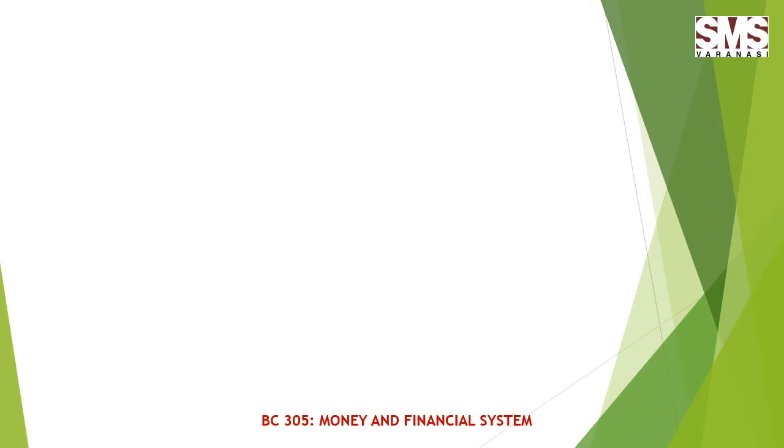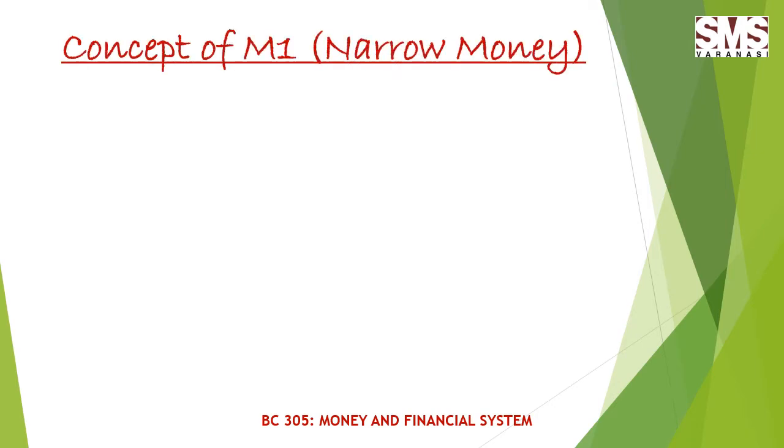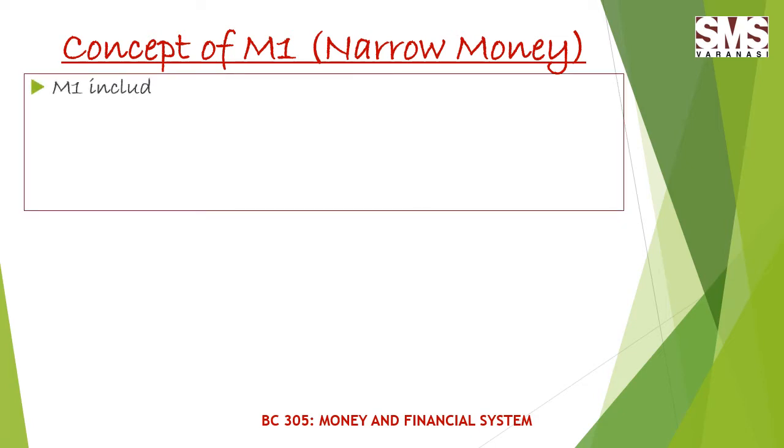Now talking about the concept of M1, which is also termed as narrow money, as this is the first major alternative measure which is given by RBI, it may be defined in a traditional sense and it includes all the currency notes being held by the public on any given day.